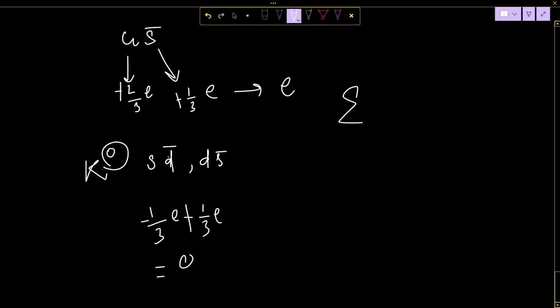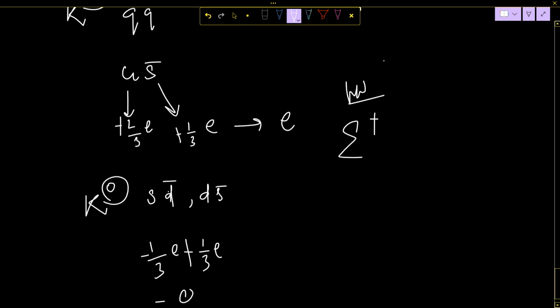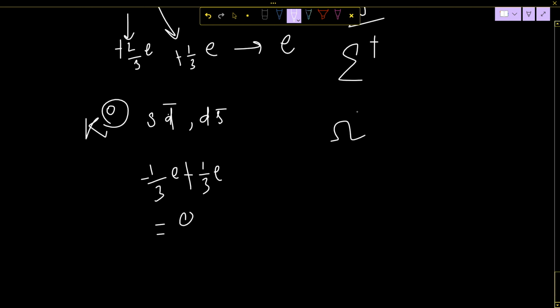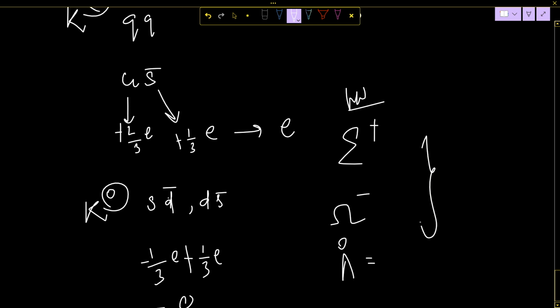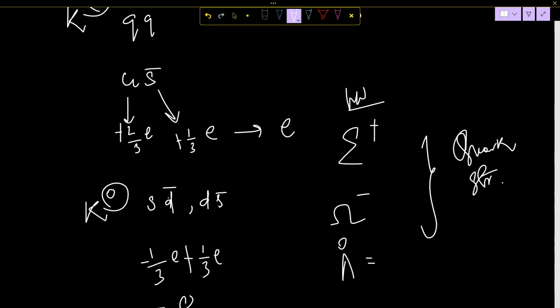You can also calculate for sigma plus, sigma minus, sigma 0. This is homework. I won't be solving everything. You should be able to do all those things. Calculate their quark structure. So this is your quark structure.